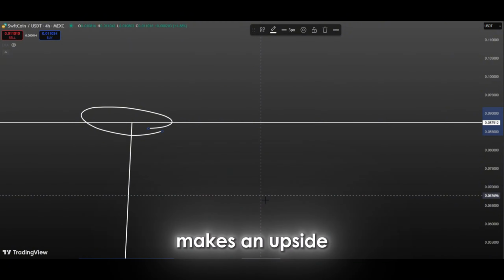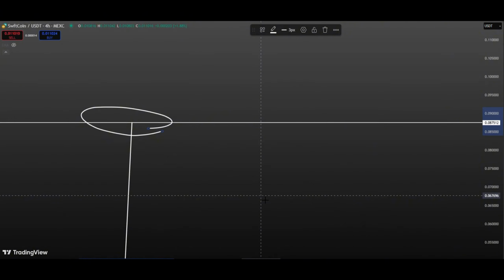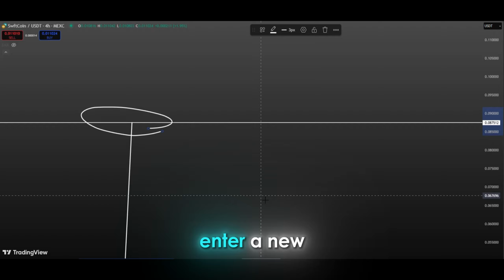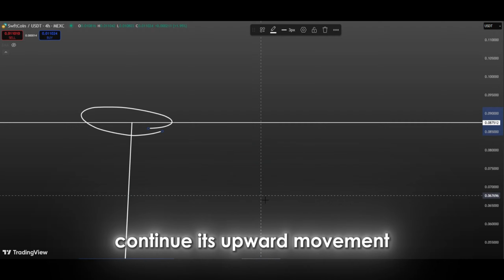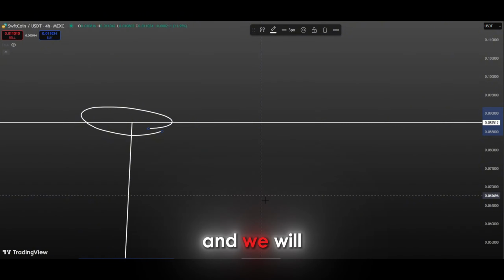If the price makes an upside breakout from here, it is possible that there could be a rise as deep as the depth of the bull. If the pattern is completed, there is a great possibility that the price will enter a new uptrend and continue its upward movement. And the target is about 10x. But we need to look at one more thing, and we will look at it in the video.